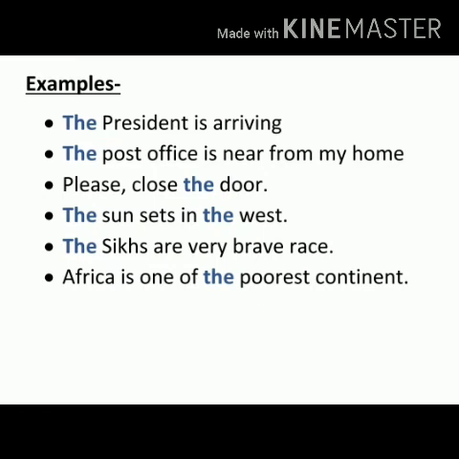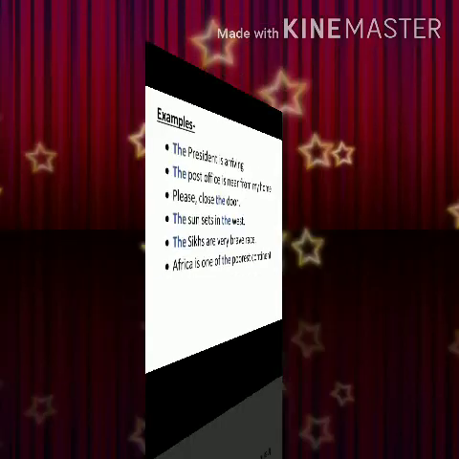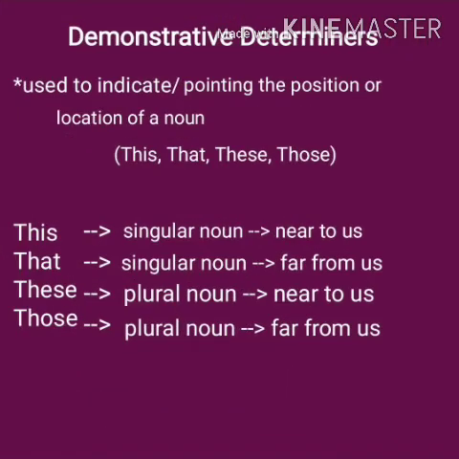Now the second kind of determiner, that is the demonstrative determiner. Demonstrating means indicating. So this determiner is used to indicate or point to the position or location of a noun. Now what are the different demonstrative determiners? This, that, these, those. Now where are we going to use all these determiners?